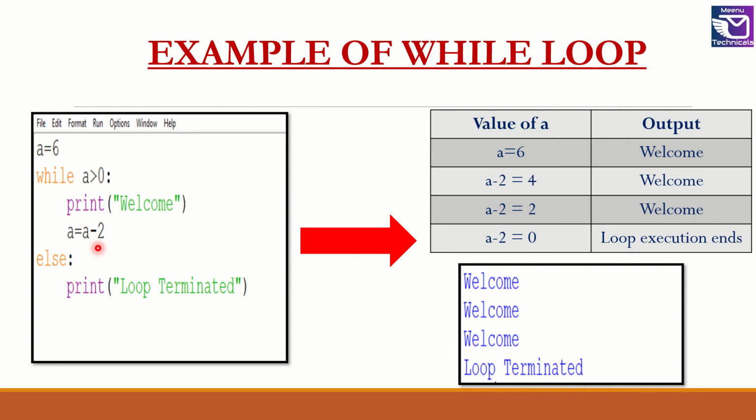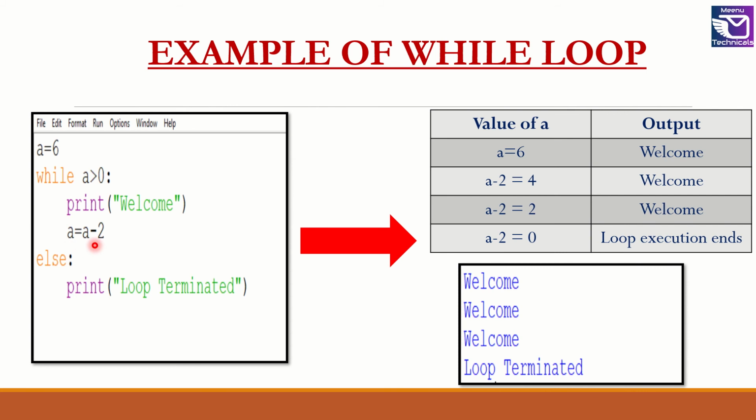So a is equal to a minus 2 is executed. So a becomes 4. So for the next iteration of the loop, the value of 4 will be checked against the test condition. Here 4 is greater than 0. So this statement is true and then control will pass inside the loop and welcome will be printed again. So here we see welcome is printed a second time.